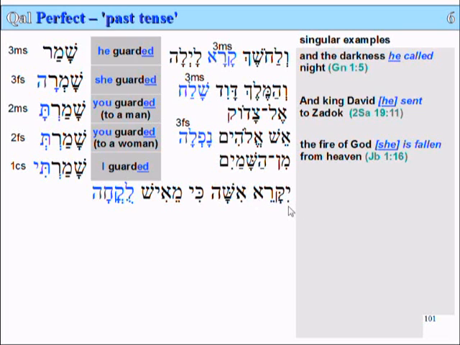Yakare. He called. He will call. Yakare isha, woman. Ki meish lukacha, for from man she was taken. Lakach means to take. Yeah, he took, but lukacha means she took.